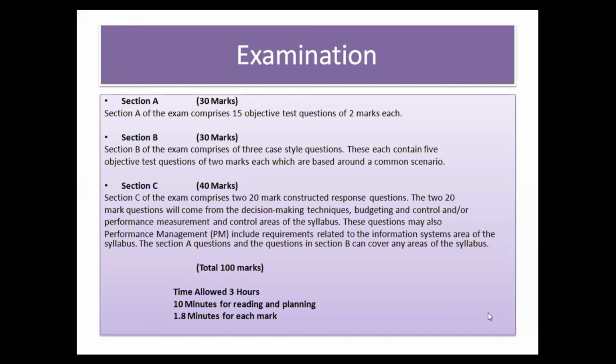Section C will be of 40 marks. There are 2 questions containing 20 marks each, and they cover the key syllabus areas, and they can include decision-making techniques, budgeting, variance analysis, or any area. But do remember, a single question may cover 1 or 2 key syllabus areas, and these 2 questions may have some computational elements and may have some theoretical elements. But whatever they contain, we will practice throughout the session.